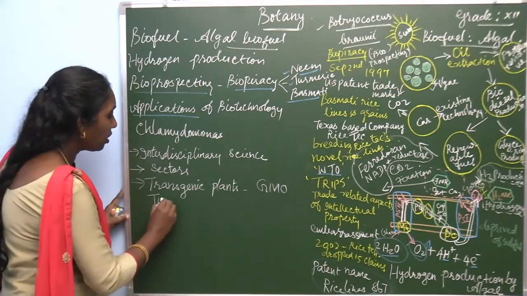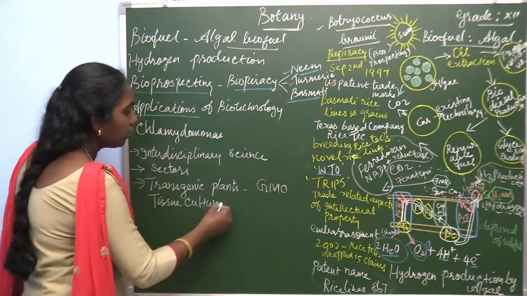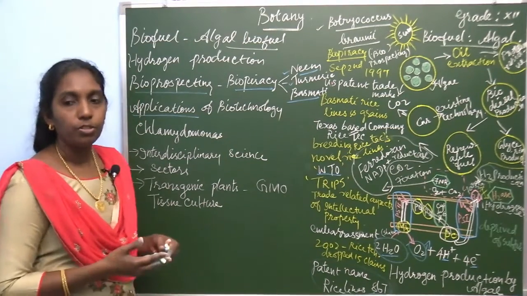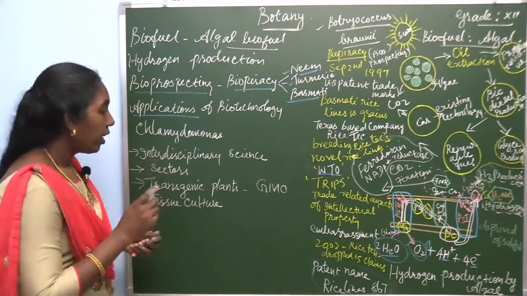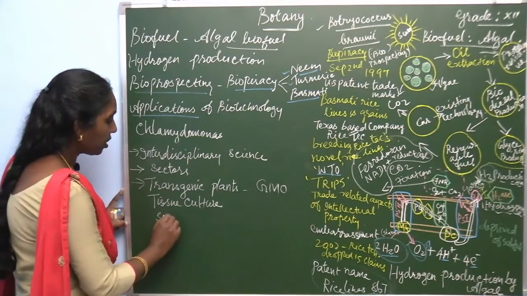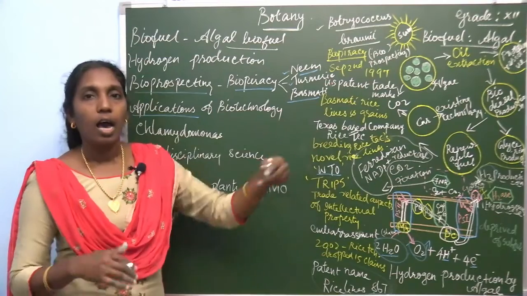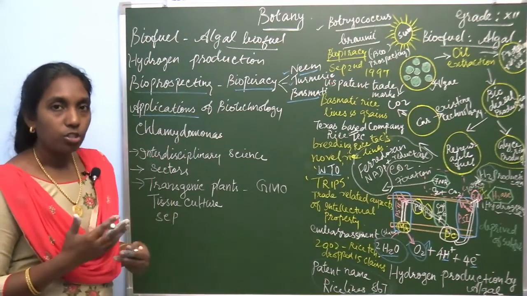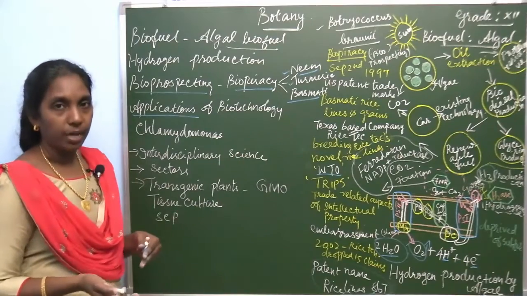Also, tissue culture technology can be used. Under tissue culture, there is protoplasmic fusion or single cell culture, including SCP production, single cell protein. Here we studied biofuel, algal fuel, and natural resources, all obtained through transgenic plants.